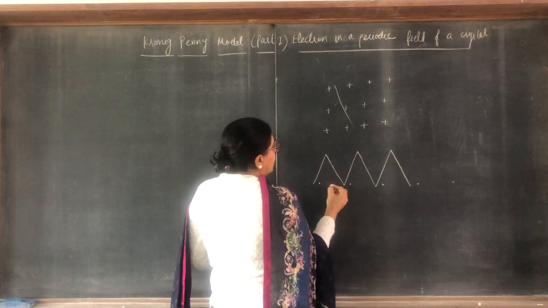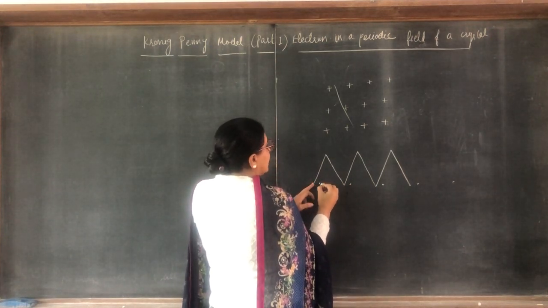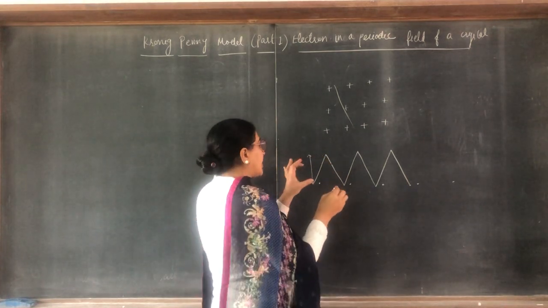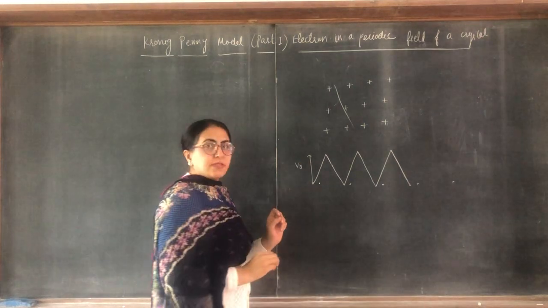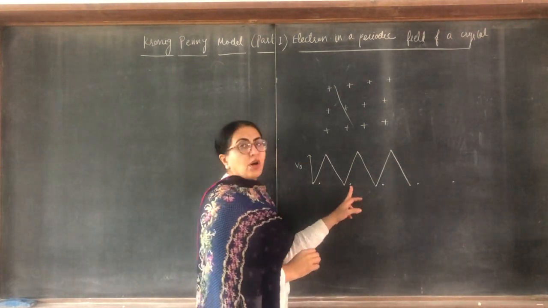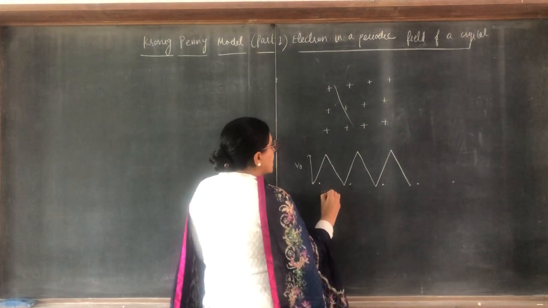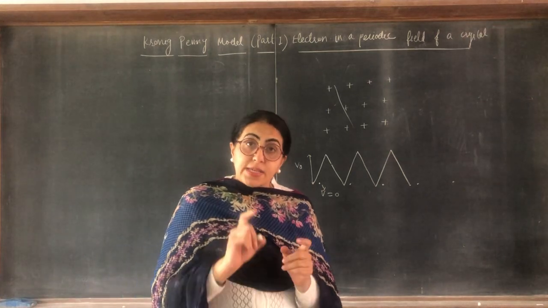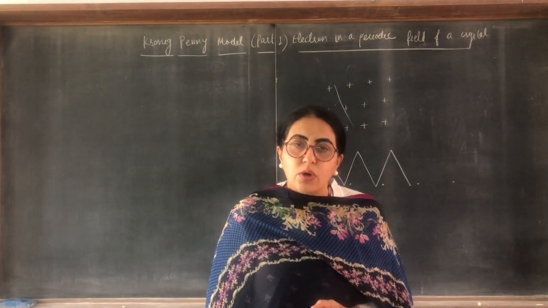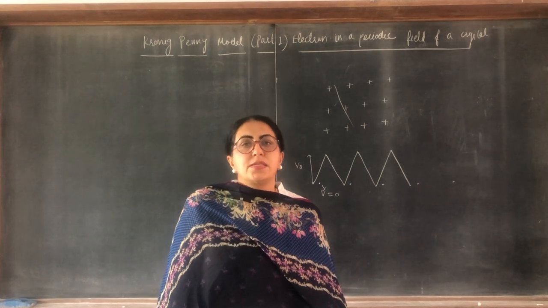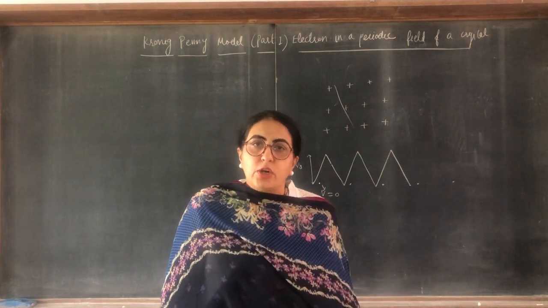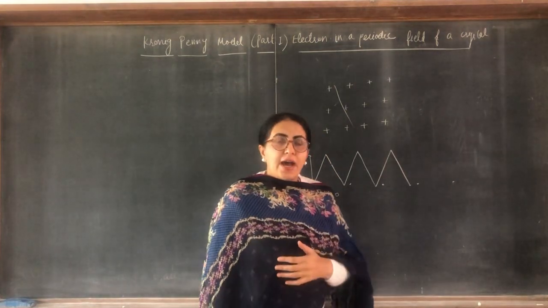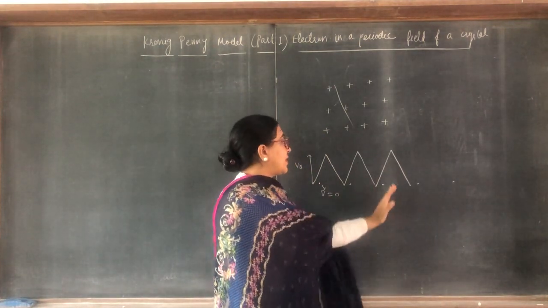In between these positive ions, the potential of the electron is maximum, that is V0, and at the sides of the positive ions the potential is zero. This is very important: at the sides of positive ions the potential is zero, but between these positive ions the potential is V0. Clear? In this way the electrons move through these ions.